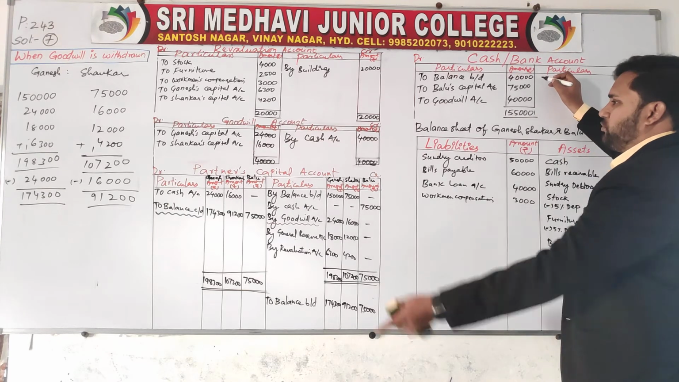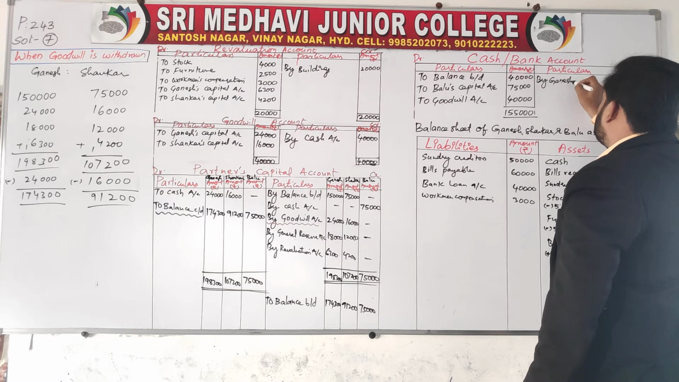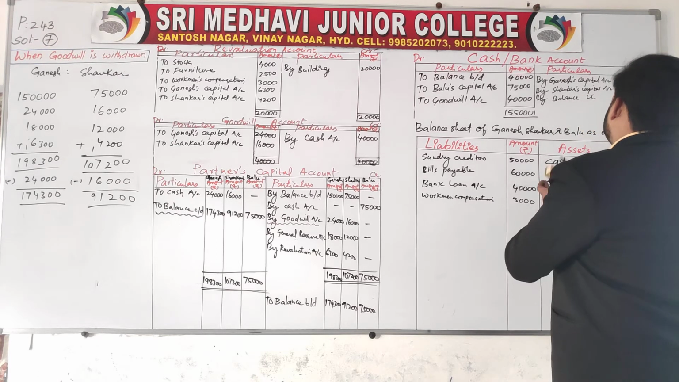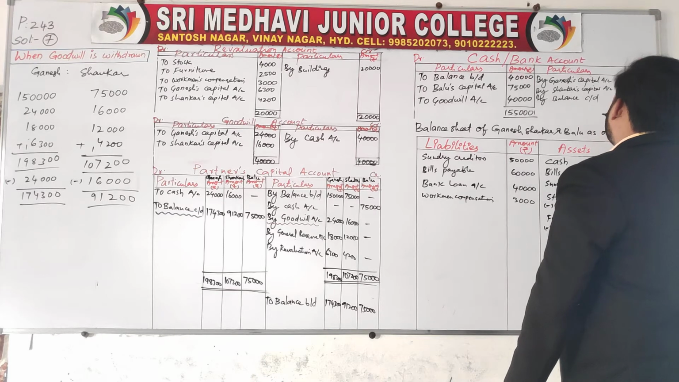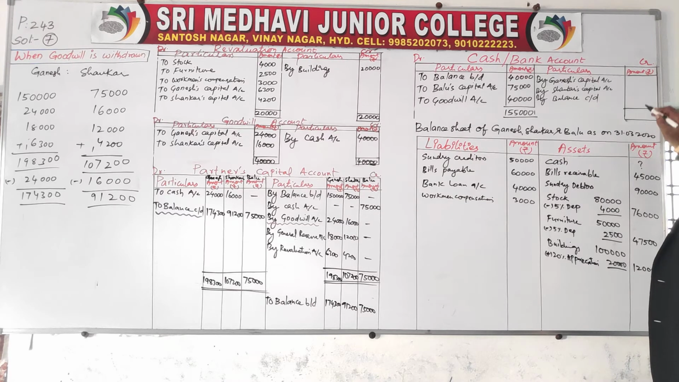In the cash account you have to write by Ganesh capital account, by Shankar's capital account, by balance carried down. In Ganesh capital, on the debit side, to cash account is how much? 24,000, and for Shankar it is 16,000.